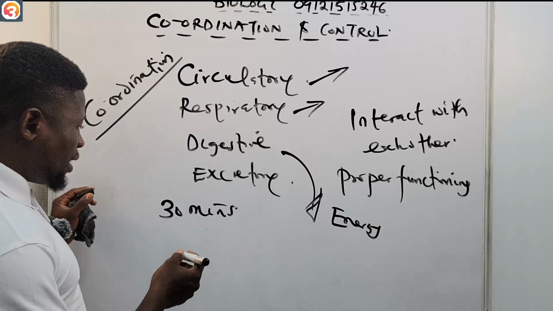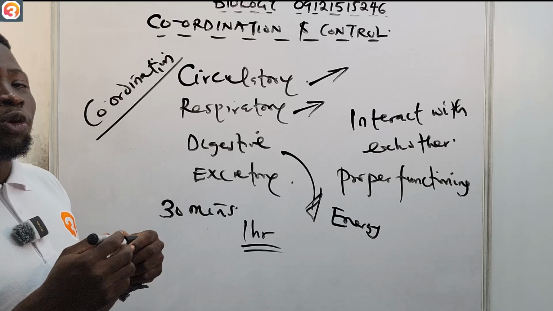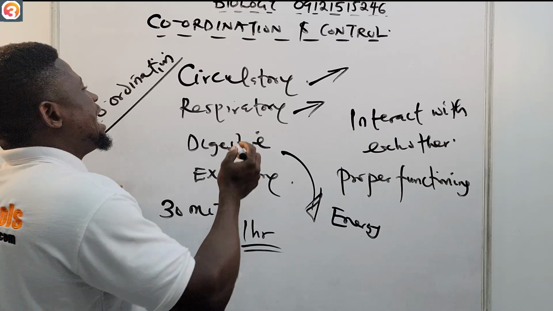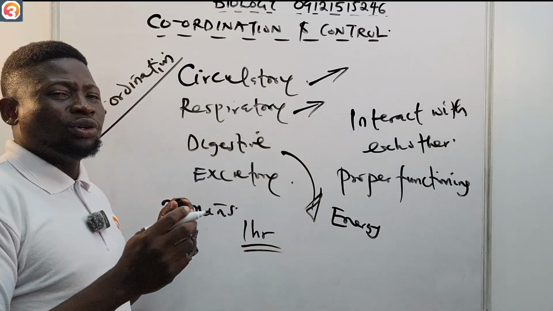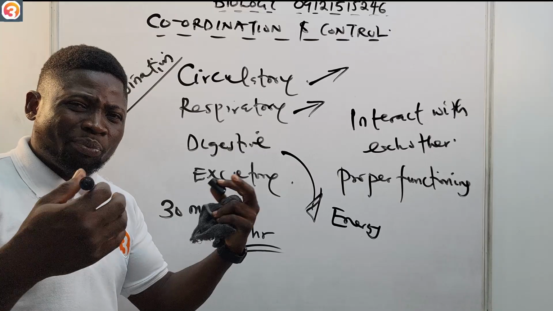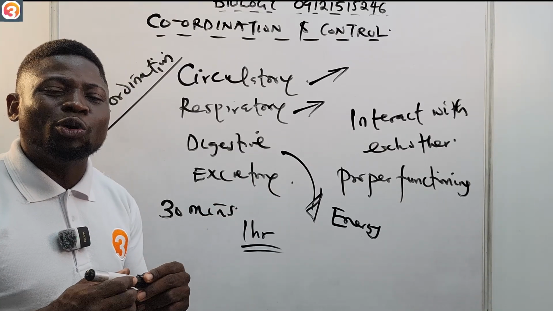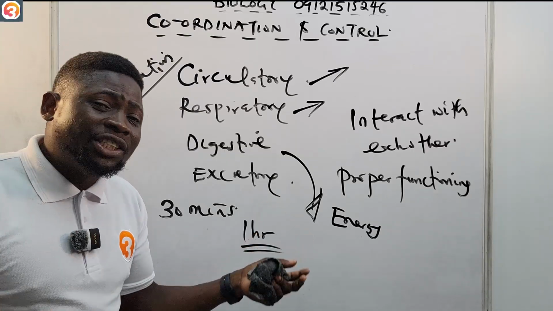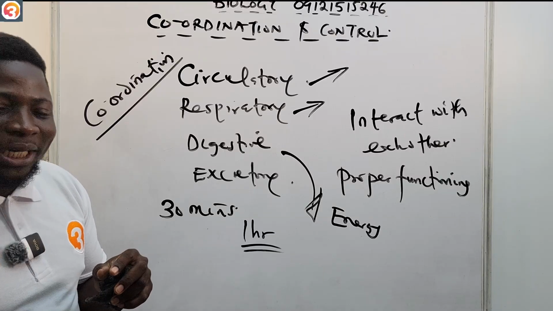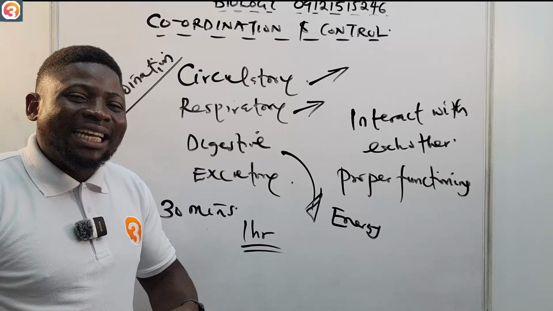Now, after you have jogged for, let's say, 1 hour, you decide to go back home to shower and rest. What do you observe? All of these things that happened to you, like your heart rate that was increasing before, your blood that was pumping more and circulating faster before, everything will return to normal. Do you think it is by magic that this happens? No, it is happening because there is coordination in our body.